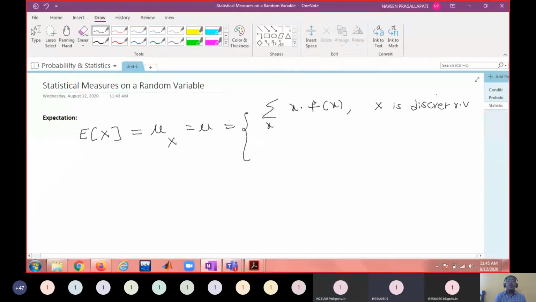Probability mass function. When I use sigma, it means our random variable is a discrete random variable. For a discrete random variable, small f is called the probability mass function.